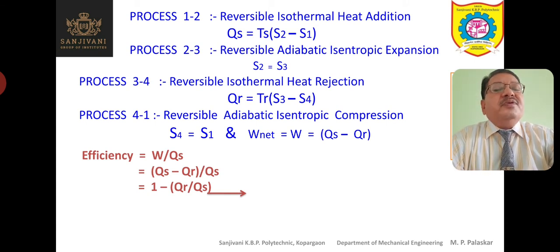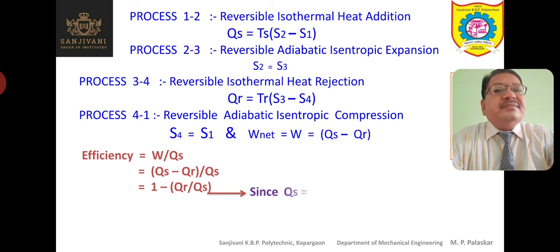In this cycle, the Carnot cycle, the desired output is the mechanical work W, and whatever we are paying to obtain this work W is nothing but the heat QS which we are supplying, so that we can obtain the work W. So W is the output and QS is the input. Output upon input is the efficiency. We have seen that W is equal to QS minus QR. So we replace W by QS minus QR, and we get QS minus QR upon QS, and we can change the form of this equation and write it as 1 minus QR upon QS.